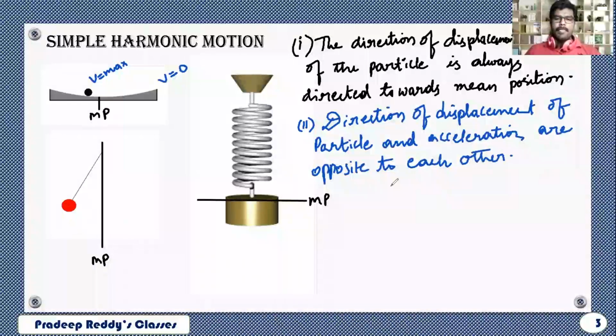And remember that here you have got acceleration directly proportional to displacement, but it is in opposite direction.